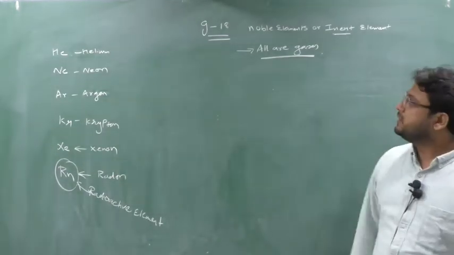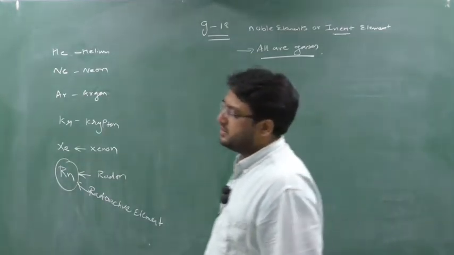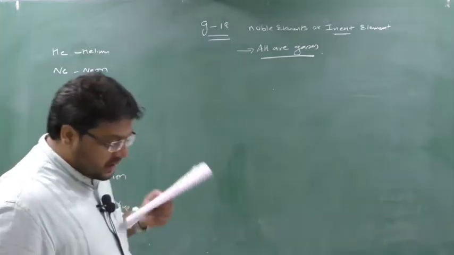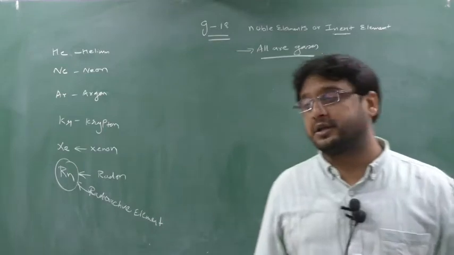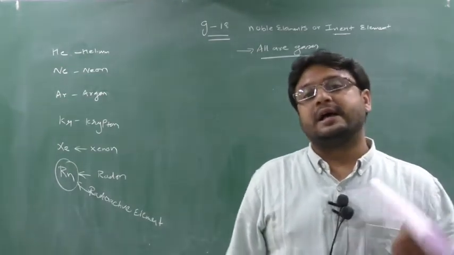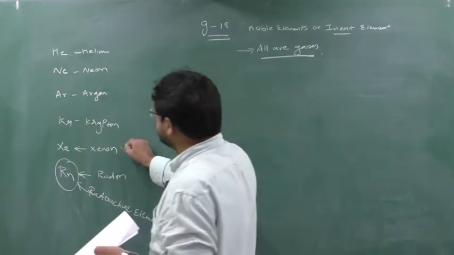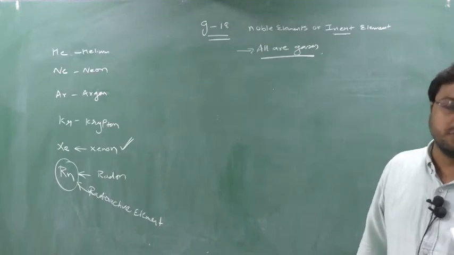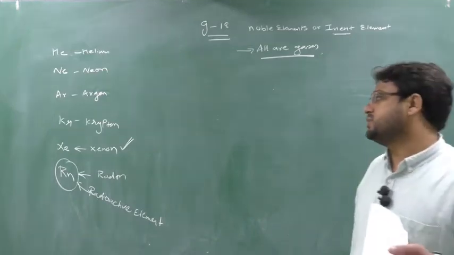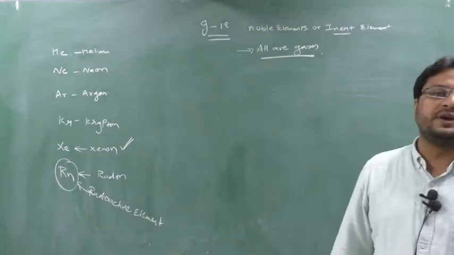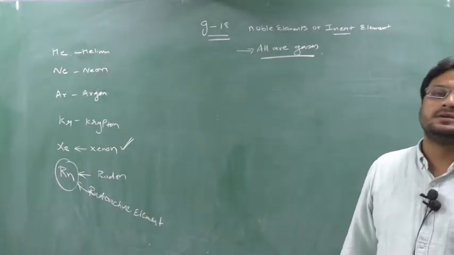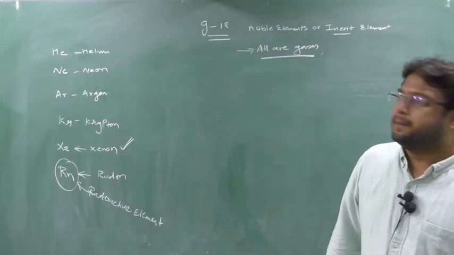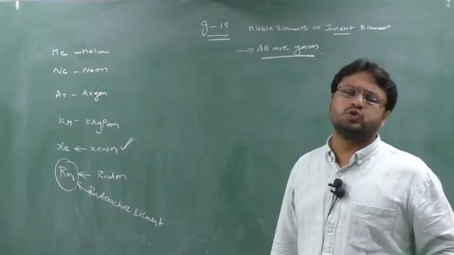The question comes that when group number 18 elements are known as noble or inert elements, meaning they are non-reactable and not reacting with any other elements to form a compound, then why should these elements be studied? It is not like all the elements do not form compounds. As we move down the group, there is one element, xenon. This is very important. Xenon forms a number of compounds, like with oxygen and fluorine it forms oxides and fluorides. When it forms a number of compounds, it will have some chemical properties, physical properties and some uses. Due to xenon, we are going to study group number 18. Believe me, this topic is very easy, and within 2-3 lectures only I will complete it.